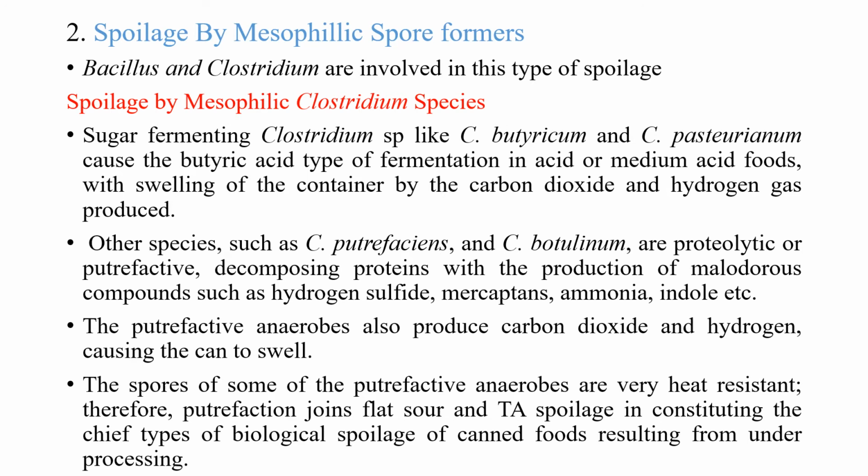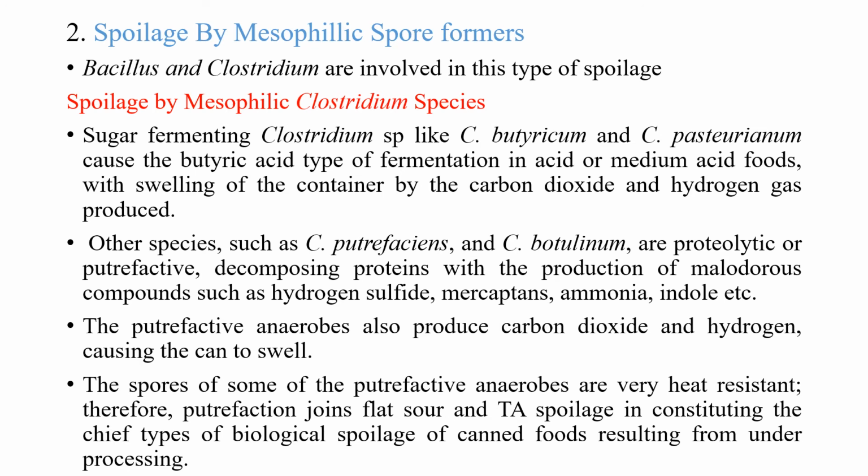hydrogen gas production. And other species like Clostridium putrefaciens and Clostridium botulinum are proteolytic or putrefactive and decompose proteins with the production of malodorous compounds like hydrogen sulfide, mercaptan, ammonia, indole, etc. So, based on the Clostridium species present in the canned food, the type of spoilage will also change. If it is a sugar fermenting Clostridium species like Clostridium butyricum, pasteurianum, etc., it will cause swelling of the container by carbon dioxide and hydrogen gas production.